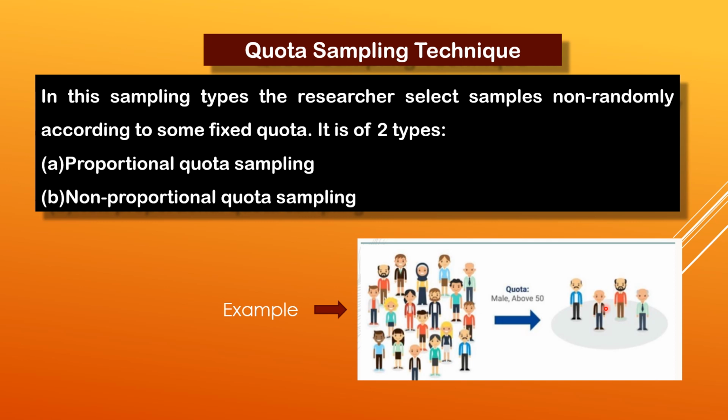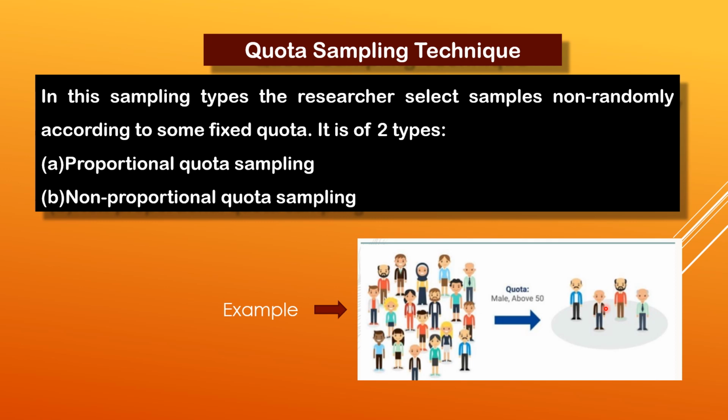Now what is non-proportional quota sampling? For example, in this method, the research worker specifies the minimum number of the sampled unit the researcher wants in each category. Here, the researcher is not concerned with having members that match the proportions in the population. So this is the non-proportional quota sampling.